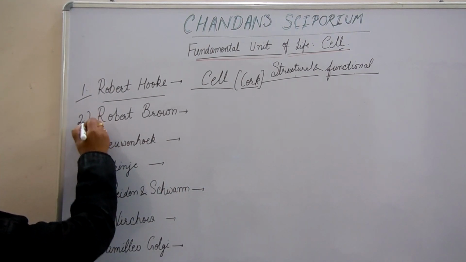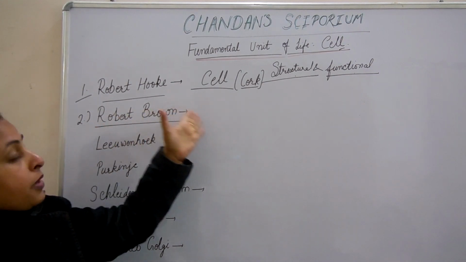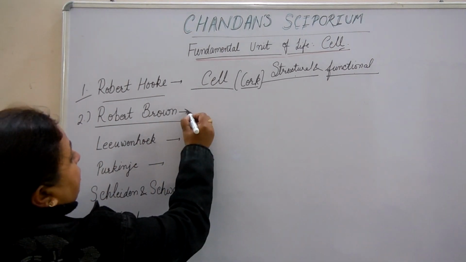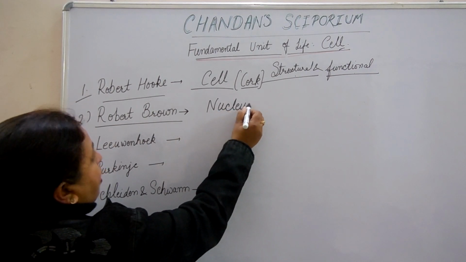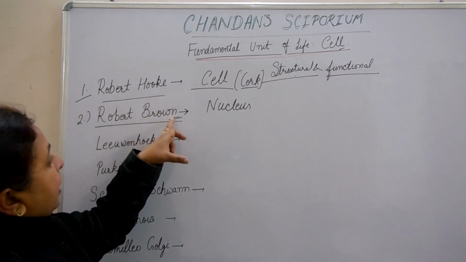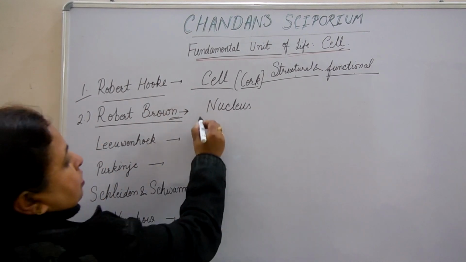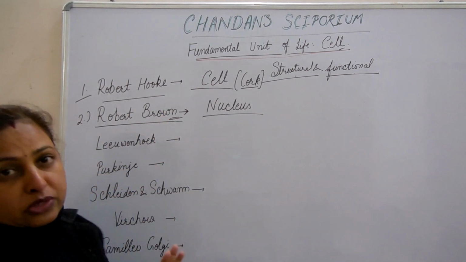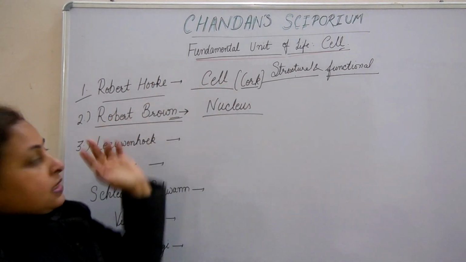The second name of the scientist used in this chapter is Robert Brown. Robert Brown's name itself indicates what he discovered, the nucleus. Robert, but N is in the last. So N, Robert Brown, N is in the last. So he discovered the nucleus. So its name में ही तुम्हें याद हो जाएगा कि इन्होंने nucleus को discover किया है.